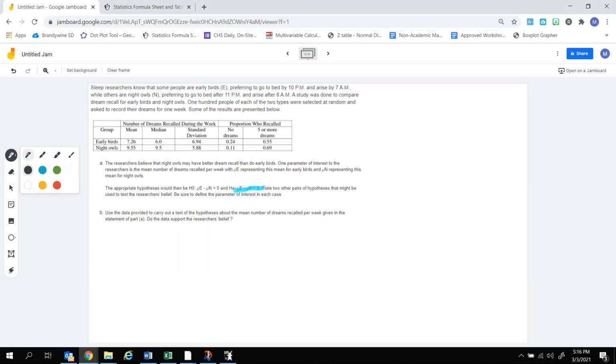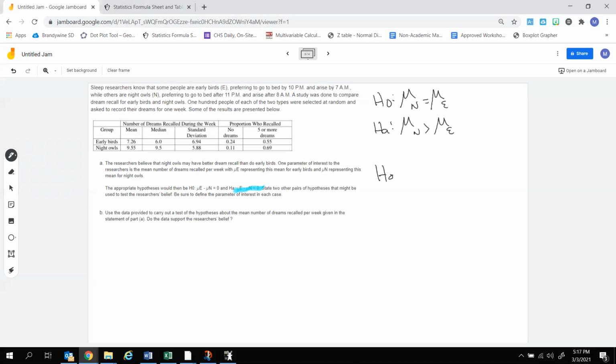Okay, so once again, the idea that night owls recall more dreams than early birds. Another way to write this pair of hypotheses would be that you would say the mean of night owls is equal to the mean of early birds versus the mean of night owls is greater than the mean of early birds. So that's another way to write the same pair of hypotheses. Both of them are basically saying that night owls recall more dreams.